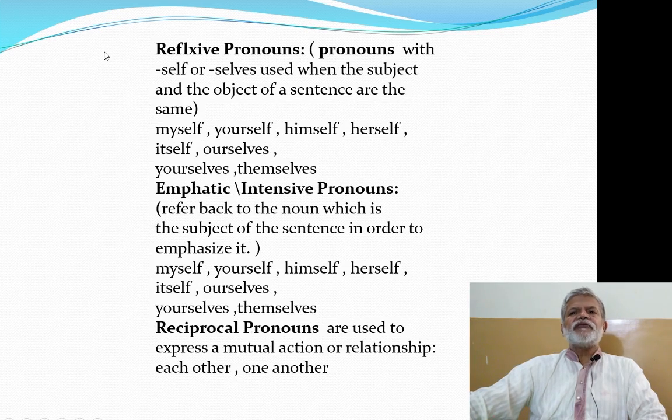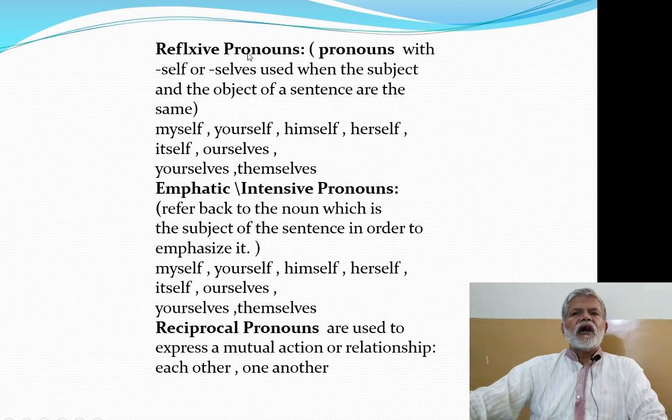Then there are reflexive pronouns. These are pronouns with self or selves used as suffixes at the end of pronouns. Self or selves. They are used when the subject and the object of a sentence are the same.